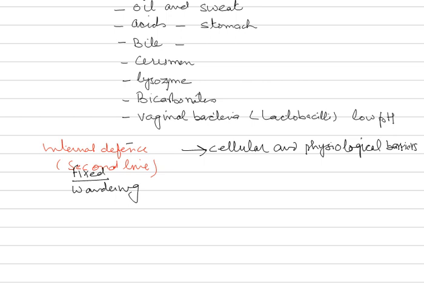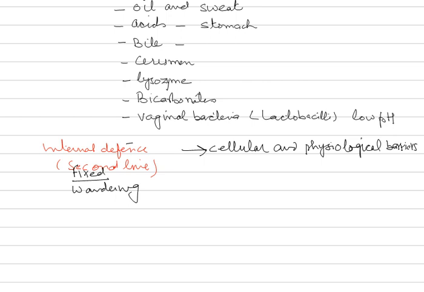Neutrophils are the most abundant and are also called polymorphonuclear leukocytes. The monocytes, after entering tissues, change into macrophages. So when they are in the blood, they are of course monocytes, but subsequently as they enter the tissue, they form the macrophages.